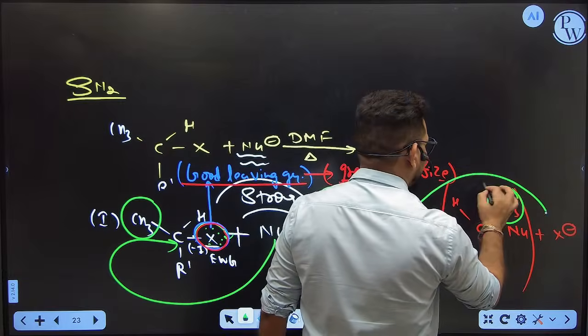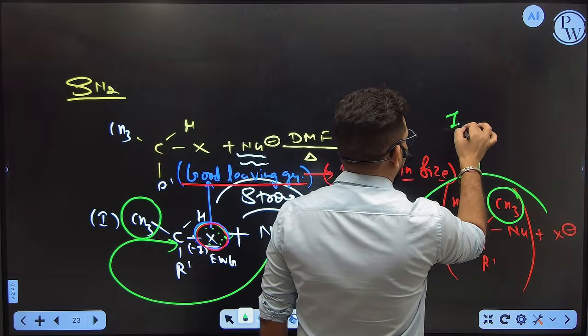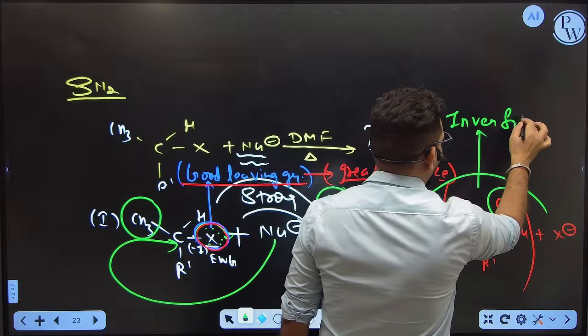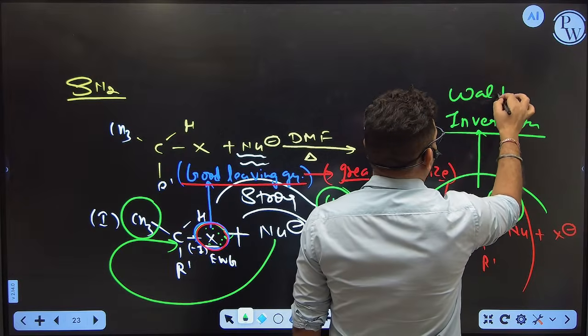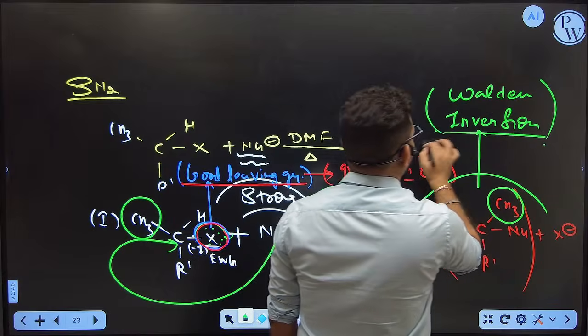So the molecule is getting inverted. This product is called the inverted product. So what is going to happen here? Inversion. And this inversion was first explained by the scientist called Walden, so this is called Walden inversion.